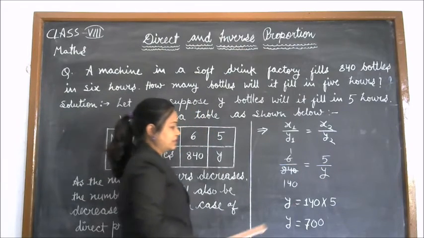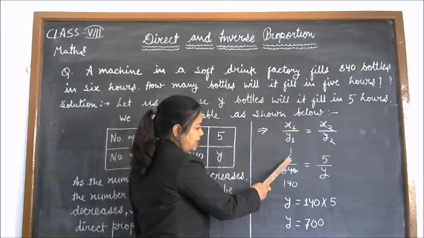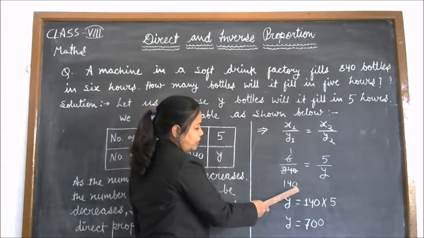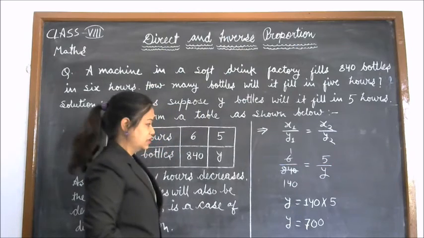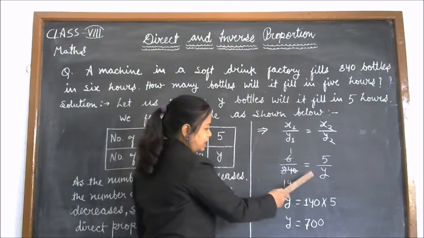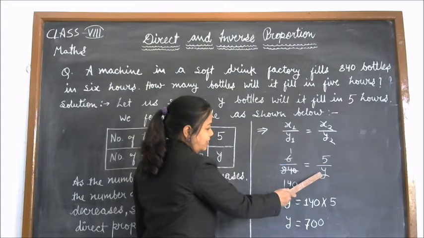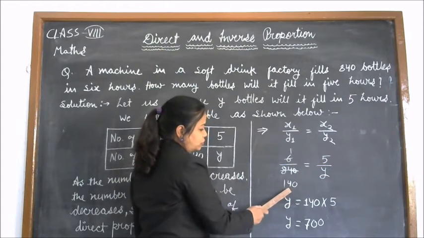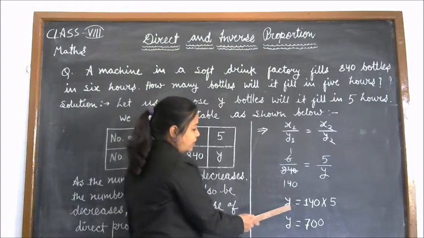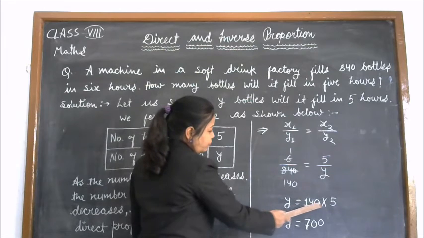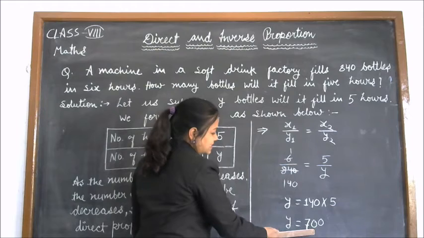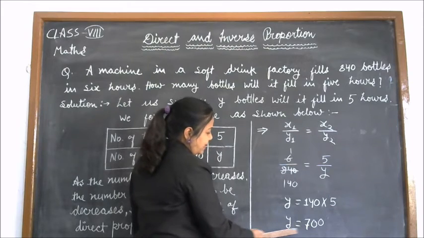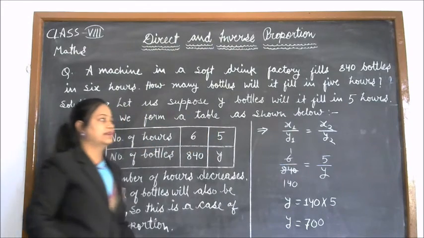And after cancellation, we will have 1 upon 140 is equal to 5 upon y. So after doing cross multiplication, means 1 into y is equal to 5 into 140, we have y is equal to 140 into 5. 140 into 5 is 700. So we will have y is equal to 700.